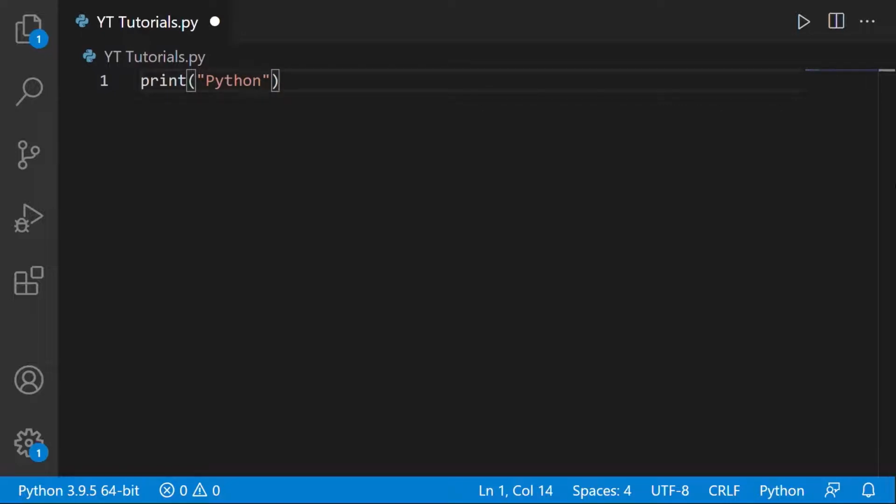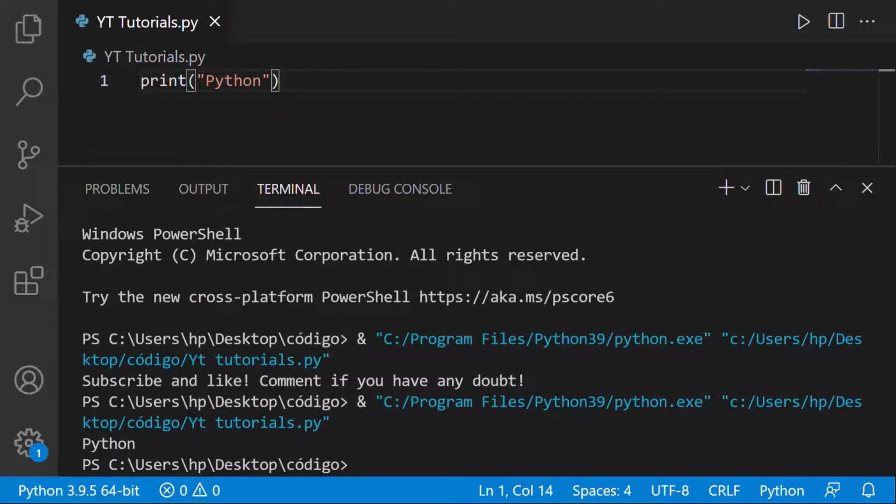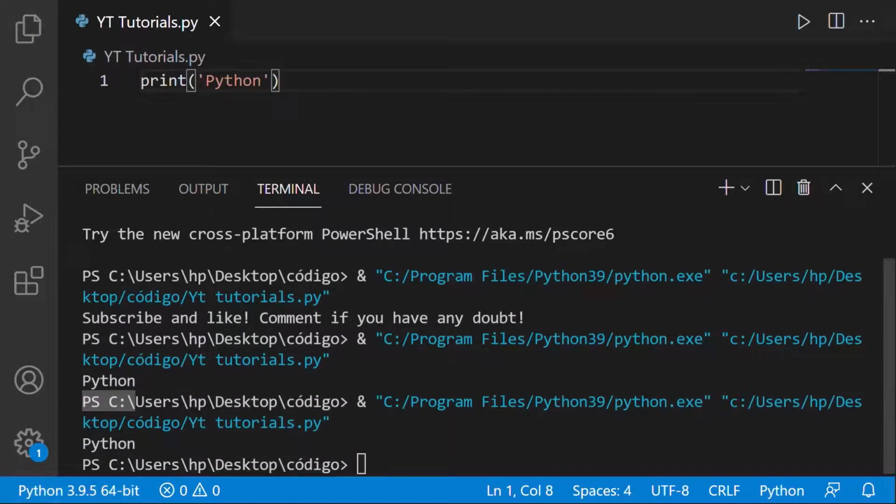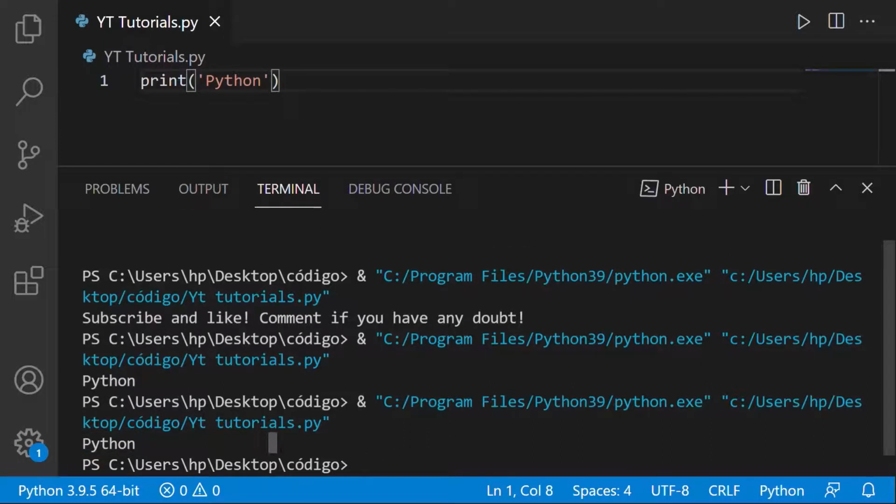I'm going to save this by pressing Ctrl plus S and run this by pressing Ctrl plus K. So as you can see, it's working properly as we expected. Now I'm just going to remove the double quotation marks and replace them with single quotation marks. So as you can see, it's working properly as we were expecting. Now we know how to print Python or something else with double quotation marks or single quotation marks.